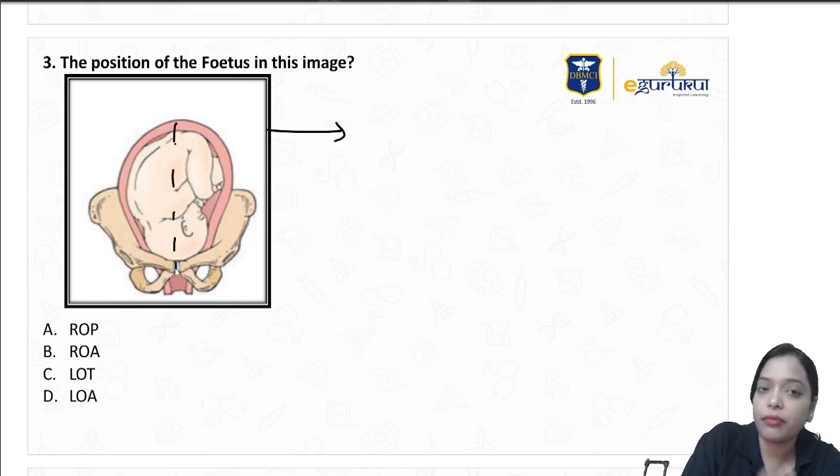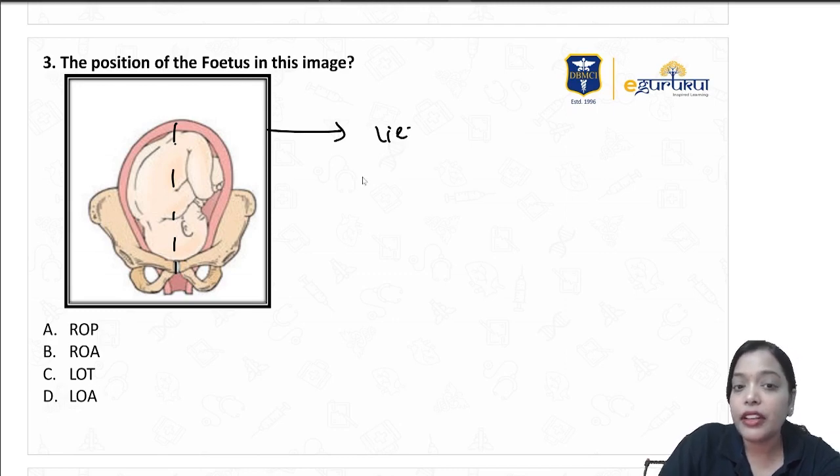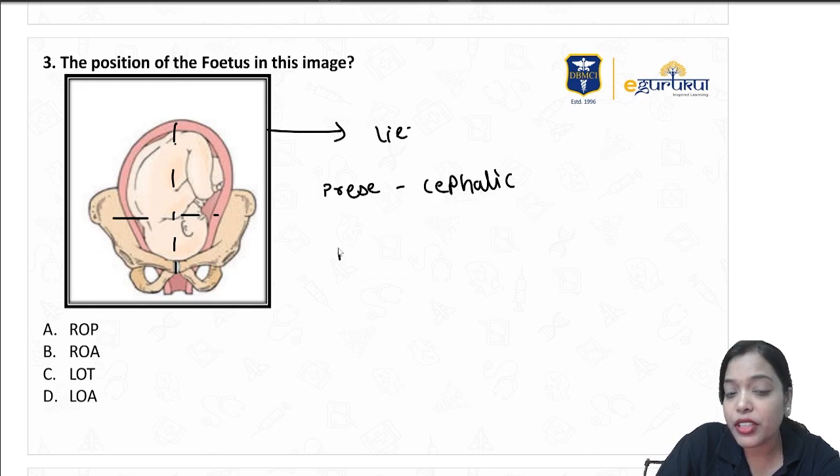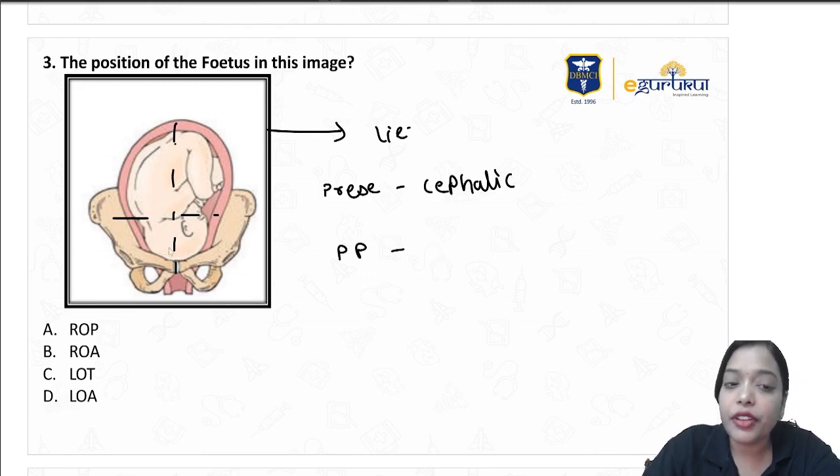Here he gave an easy one, but next time if they give face or breech or anything, you should be in a position to answer, right? So ask yourself lie. Lie is longitudinal. Next, ask yourself what is the presentation. Presentation is cephalic, right? After presentation, ask yourself presenting part. Depending on the presenting part, your denominator will change, right? So here the presenting part is vertex.